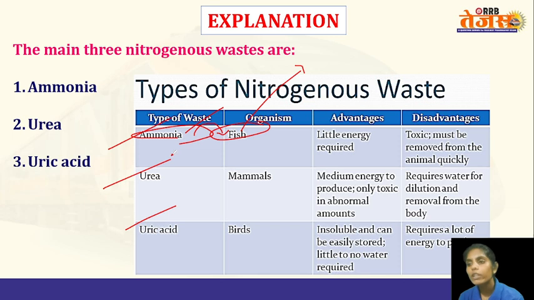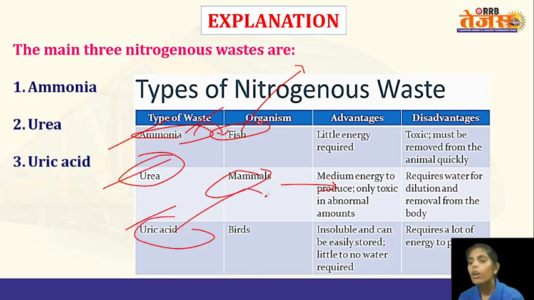And urea is excreted by the mammals, that means our humans. Urea requires less energy and also it is less toxic when compared to ammonia and uric acid. It requires less water to be released outside of the body. Uric acid is released by birds. Uric acid is somewhat less toxic and also it requires less energy and water to be released outside of the body, but it is more toxic than urea. So the toxicity order is ammonia is more toxic, then the uric acid, then the urea.